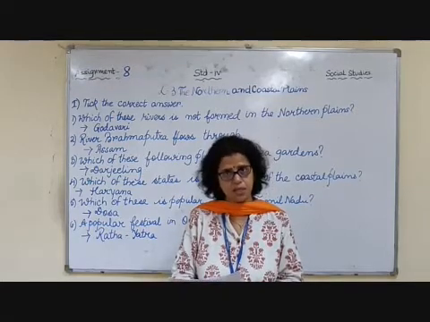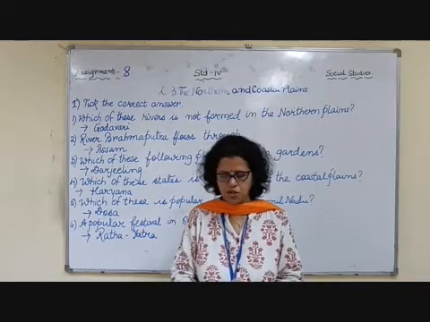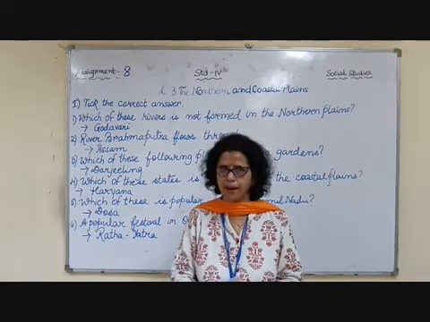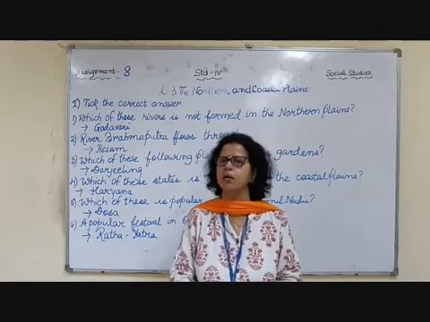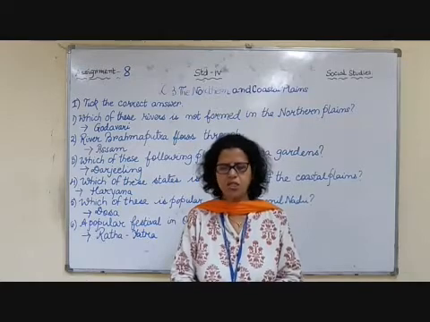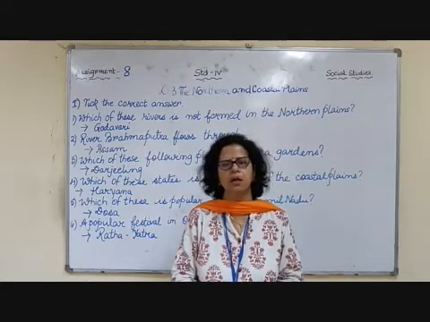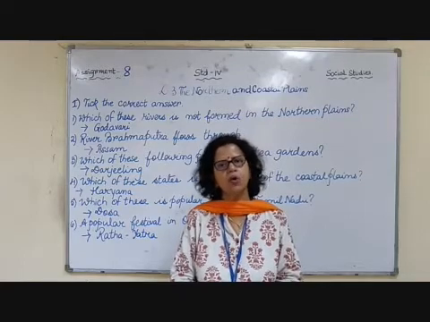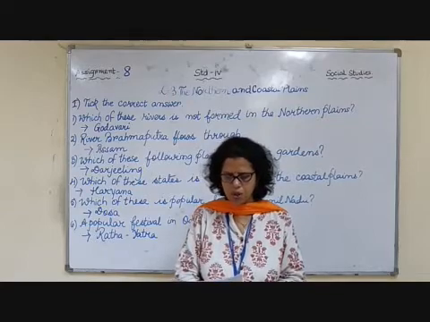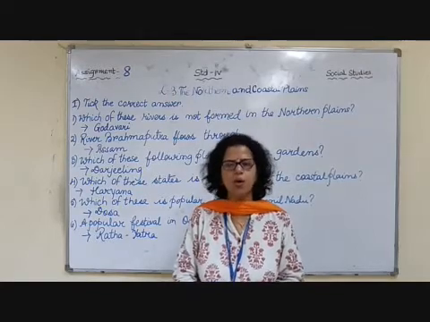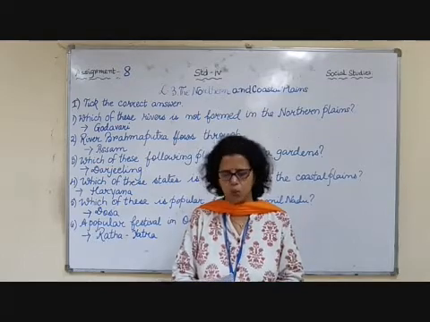lies between the Western Ghats and the Arabian Sea. It stretches from Gujarat to Kerala. Now these are the states: Gujarat, Maharashtra, Goa, Karnataka and Kerala. It is divided into 3 parts. Already we have discussed this in the video modules and also in the revision videos. The Gujarat coastal plain towards the north, the Konkan coast in the middle and the Malabar coast in the south.